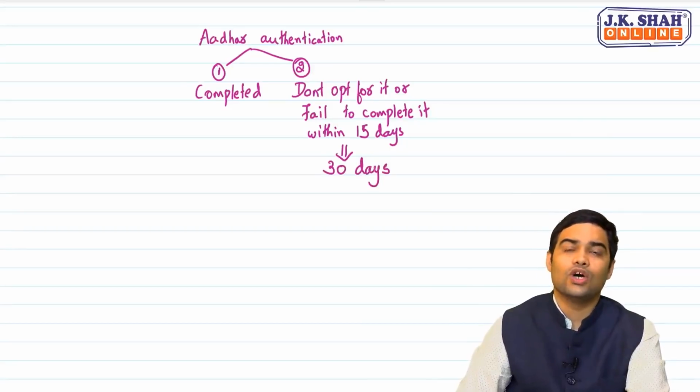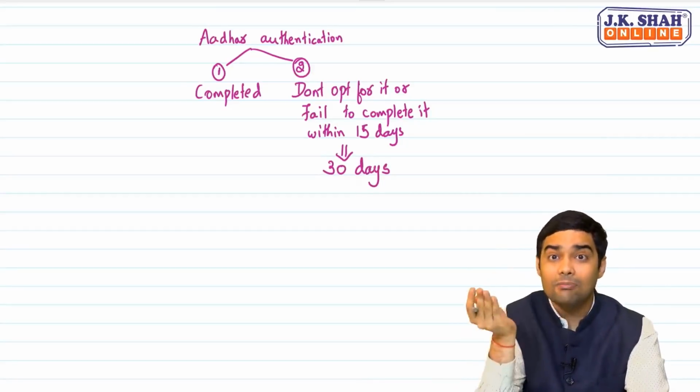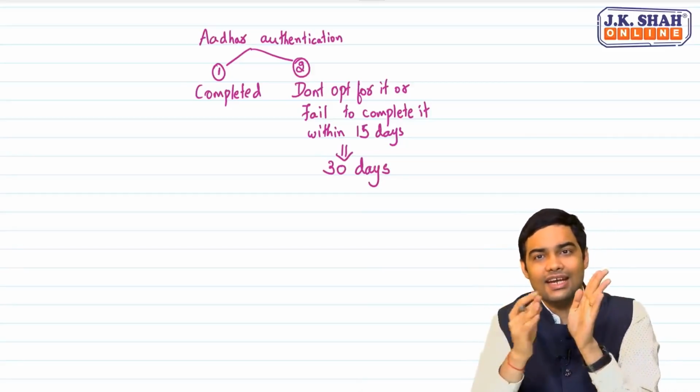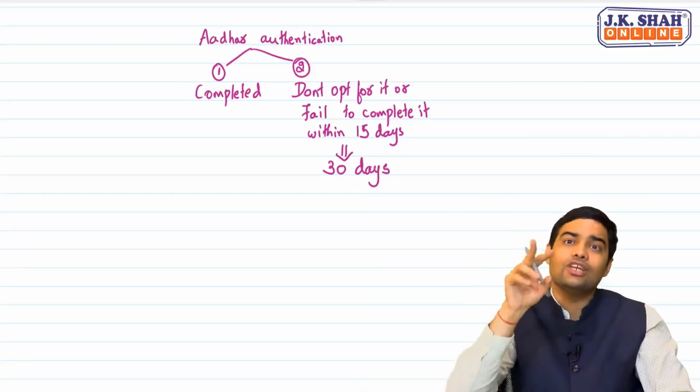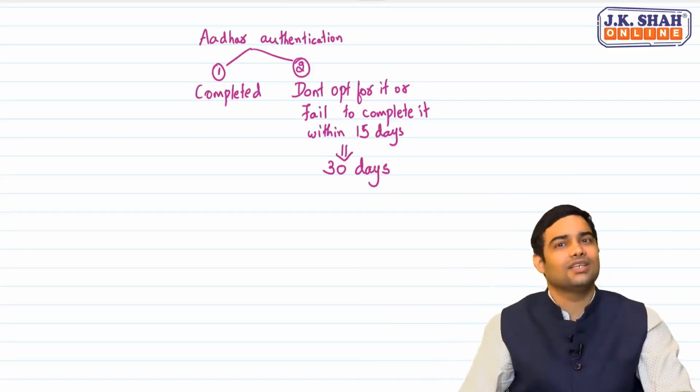Earlier, this was 7 days. And before that, it was 3 days. So first 3 working days was enhanced to 7 working days. And here, when you don't opt, 21 days was there, which has now become 30 days.